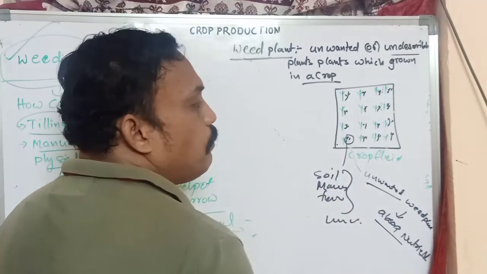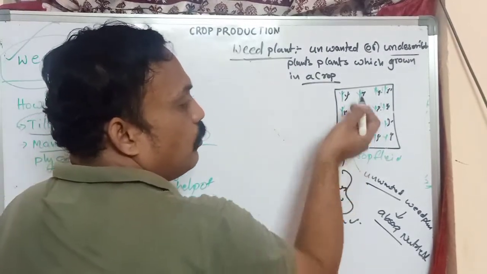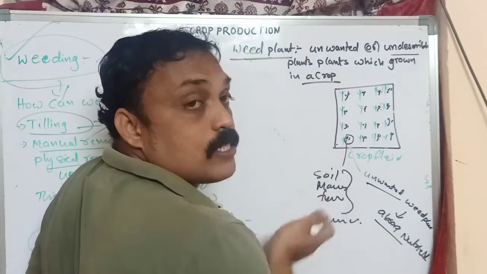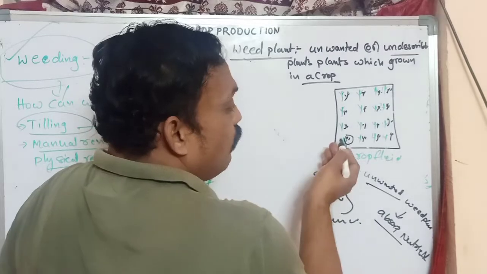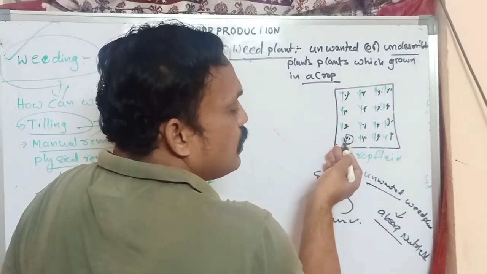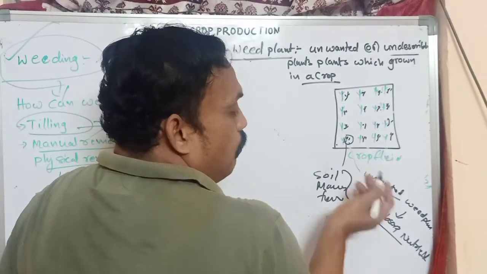So what will happen? The unwanted plants grow enormously and very fast compared with our crop. Why? Whatever nutrients are there are not absorbed by our crop; unwanted plants absorb everything.